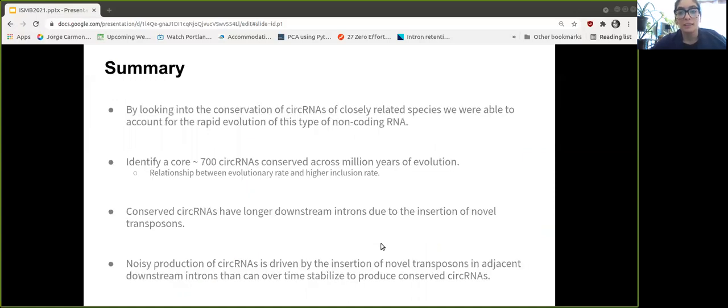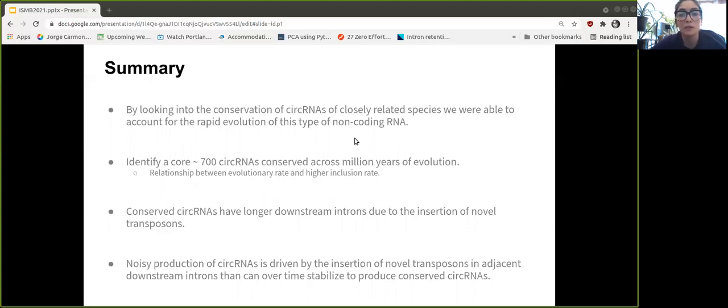So with that, the summary of this talk would be that by looking into the conservation of circular RNAs of closely related species, we were able to account for the rapid evolution of this type of non-coding RNA. We identify a core of around 700 circular RNAs conserved across millions of years of evolution, where there's a relationship between its evolutionary rate and a higher inclusion rate.